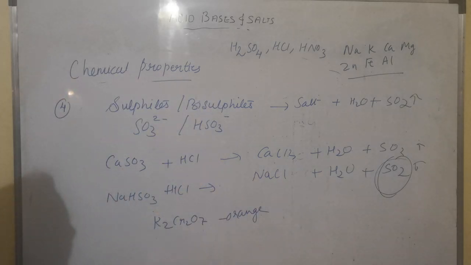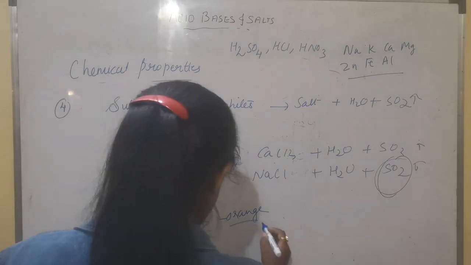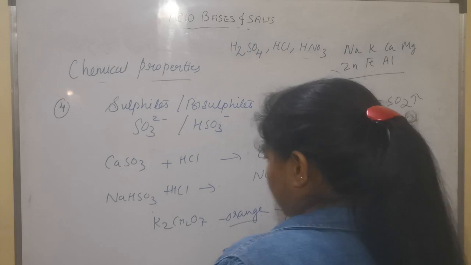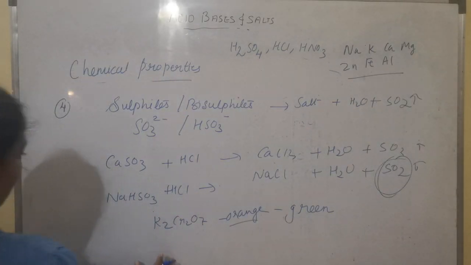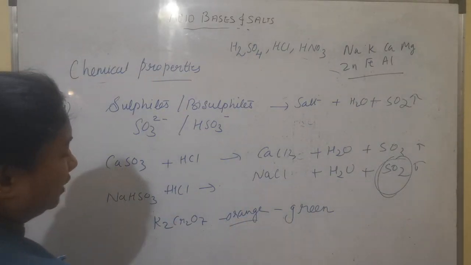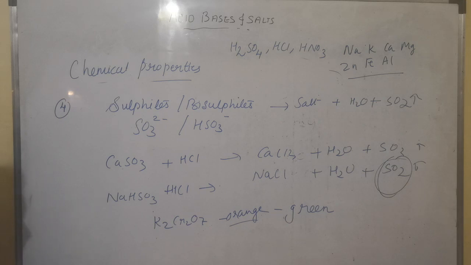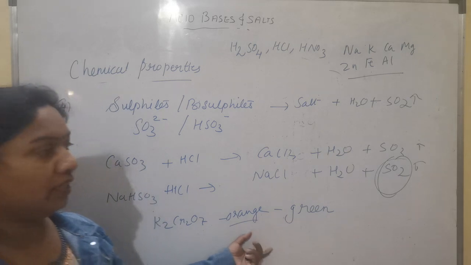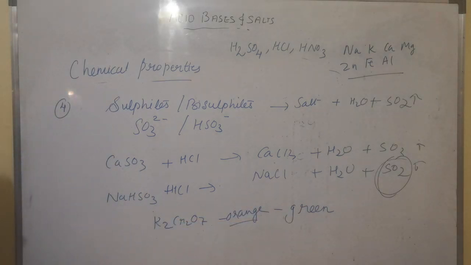When sulfur dioxide gas is passed through it, this orange color changes to green color. So this is a specific test for the presence of sulfur dioxide gas. The orange color of potassium dichromate gets converted into green color in the presence of sulfur dioxide gas.